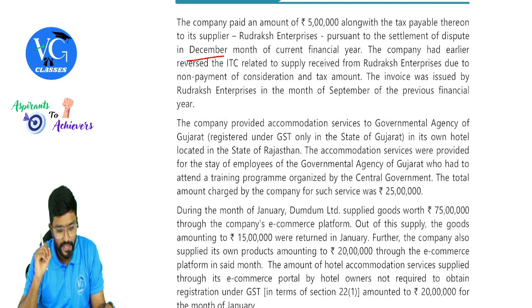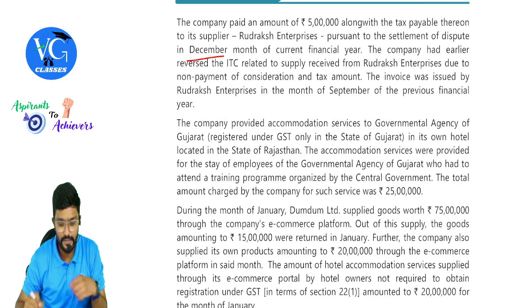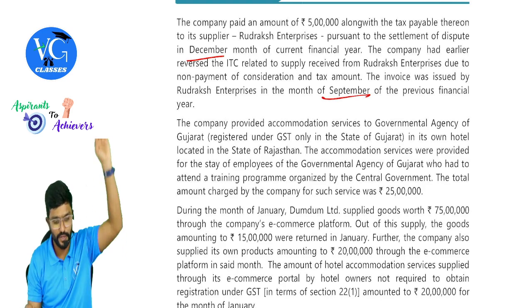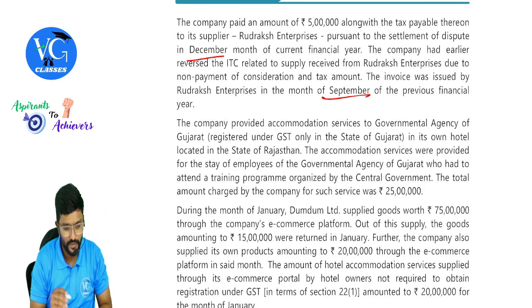Okay. The company had earlier reversed the ITC related to supply received from Rudraksh Enterprises due to non-payment of consideration and tax amount. The invoice was issued by Rudraksh Enterprise in the month of, not December, September of the previous financial year. Okay. Fine, guys.